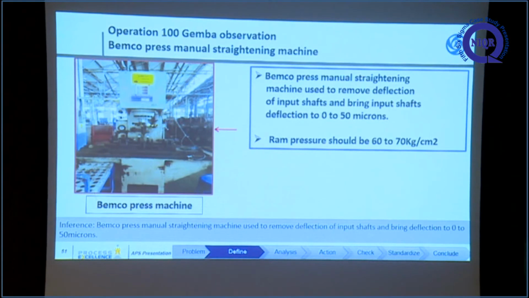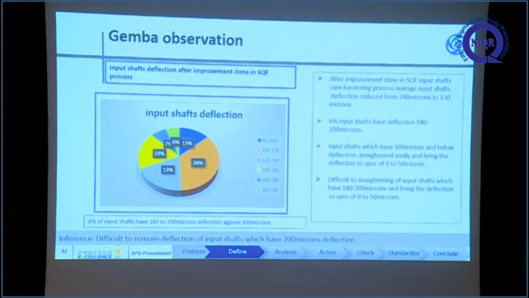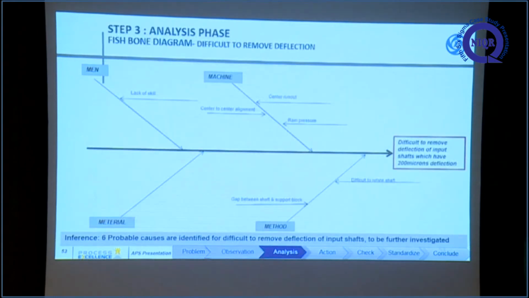This is a Bemco press straightening machine. Input shafts get deflection while quenching in the SQ process. Those shafts are straightened and brought to a spec of 0 to 50 microns. Even after the improvement in the SQ process, 6% of the input shafts have up to 200 microns of deflection, and those shafts are very difficult to straighten in the Bemco press straightening machine.